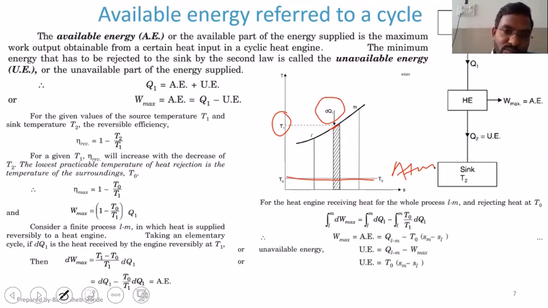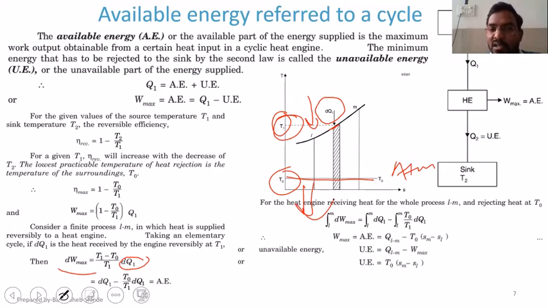Okay, so for this process L to M, if I want to find work transfer, dW max will be equal to (T1 minus T0) by T1 into dQ1, because T1 is the temperature at which heat is entering the system and T0 is the temperature at which heat is leaving the system. So dW max is equal to (T1 minus T0) by T1 multiplied by dQ1.